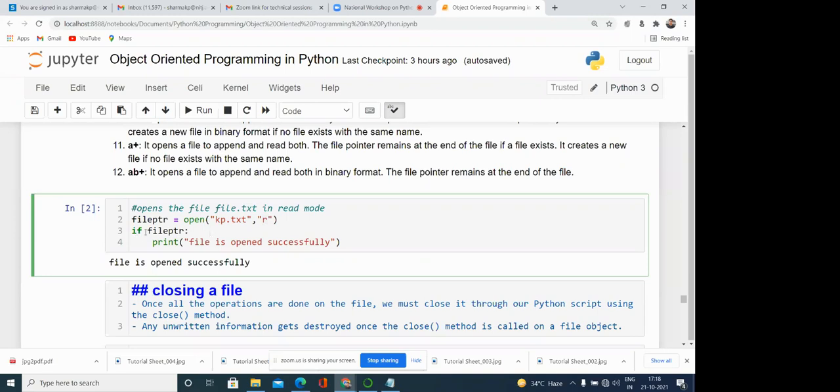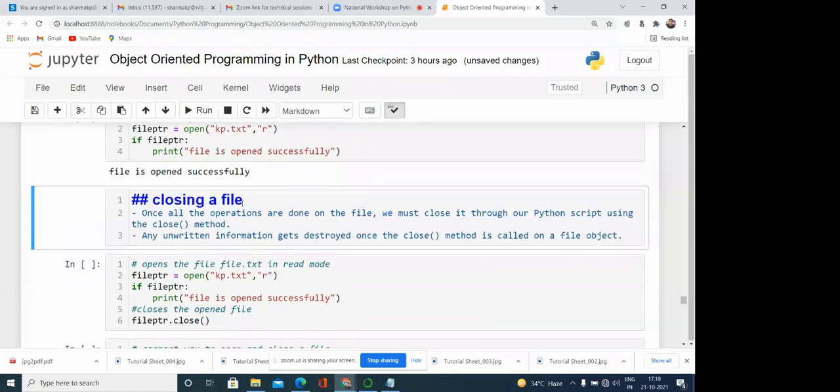If the pointer is available. If it is not available, then it will return null. Null means 0 and false. If file ptr, the file is opened successfully. You can see, because the file exists over there, it means it is opened successfully. In this way, you can open the file.